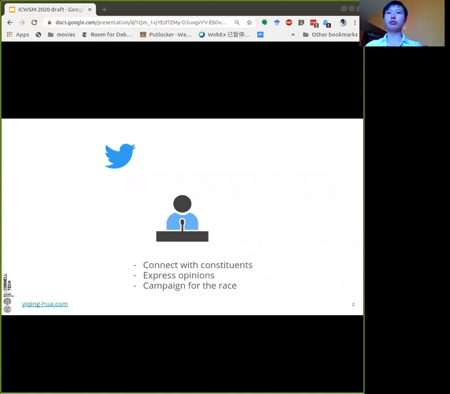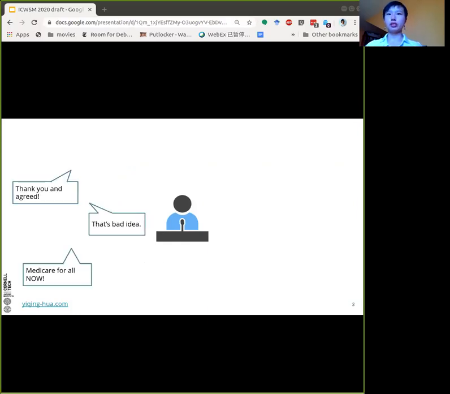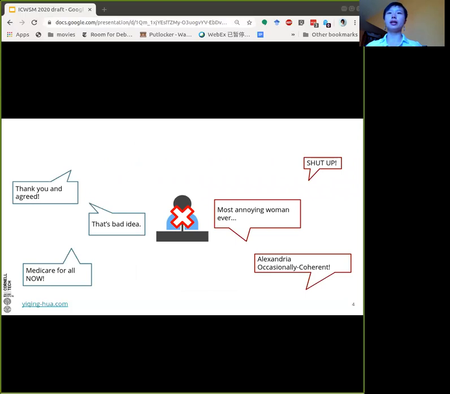Twitter is an essential platform for political candidates, where they can connect with their constituents, express their opinions, and campaign for their race. Ideally, on Twitter, one can receive constructive feedback as a process of democracy. However, in reality, there are many adversarial interactions against political candidates. Such interactions aim to silence the political candidates and sometimes may even drive them out of the race. These consequences are very important to our society and our democracy.